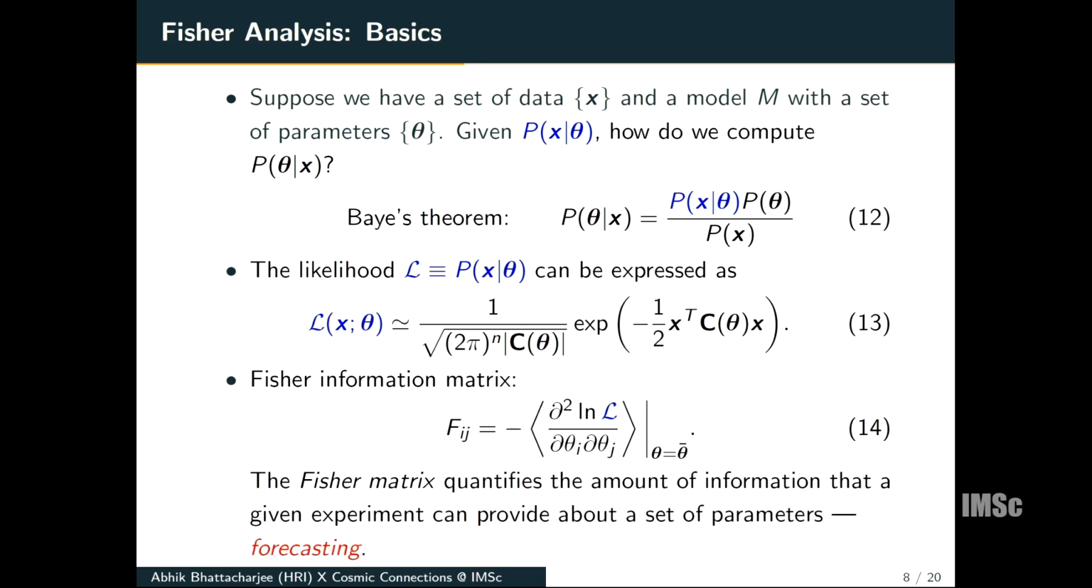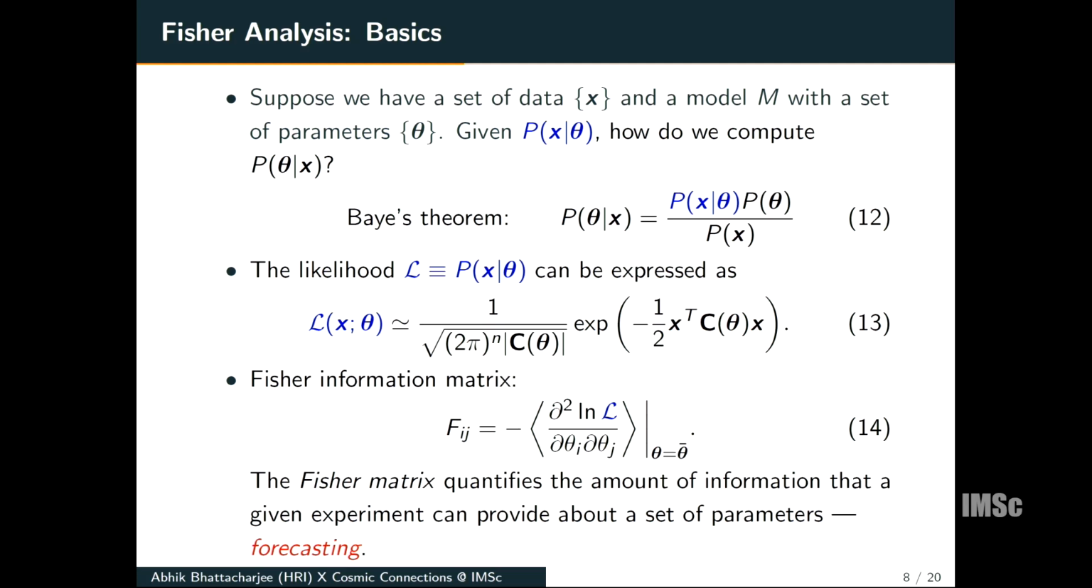So, a reminder of the basics of Fisher analysis. The idea is that if we have a set of data and a model with a set of parameters theta, we can readily compute the probability of x given theta. But how do you compute the probability of theta given x? Bayes' theorem relates these two. P(theta|x) is called the posterior, P(theta) is called the prior, and this is called the evidence. And P(x|theta) is called the likelihood, which is defined as the probability that an experiment yields the observed data given a theory.